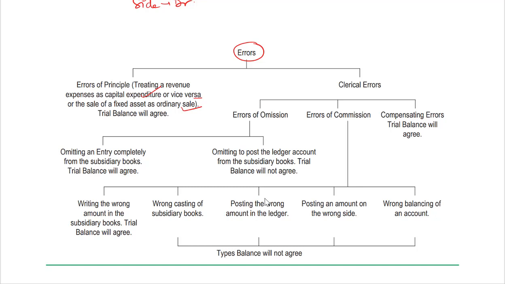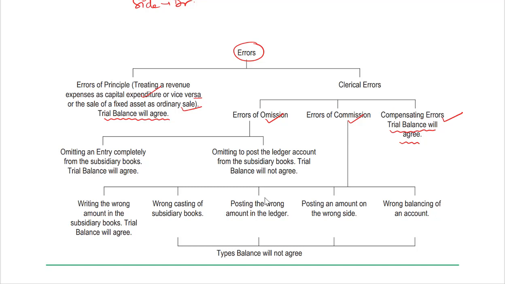In this case, the trial balance will agree. This is the crux. Clerical error, we have error of omission, error of commission, and compensating error. In compensating error, my dear students, the trial balance will agree. This is the crux. Let's see the error of omission now.